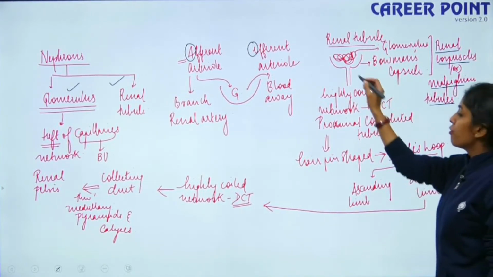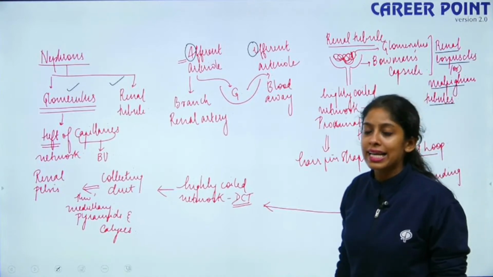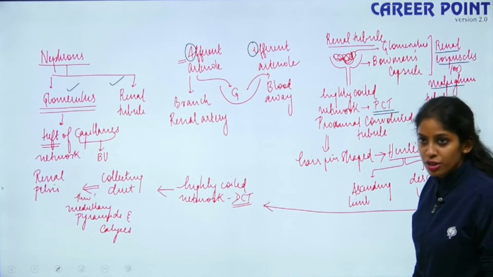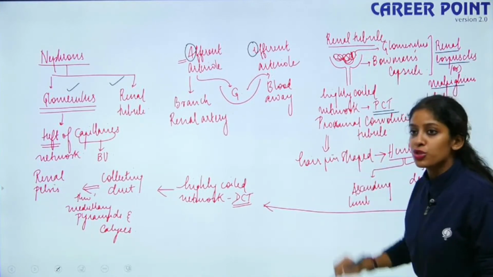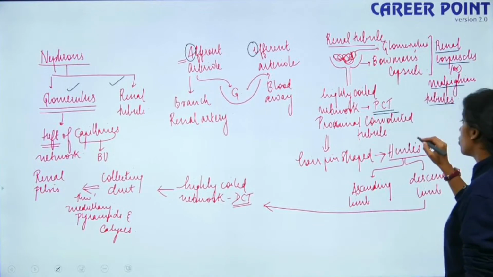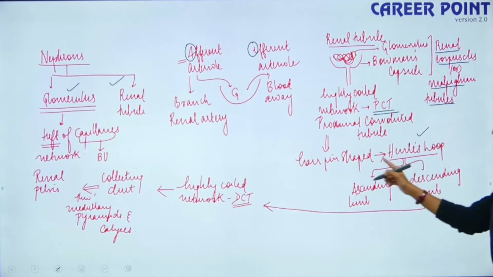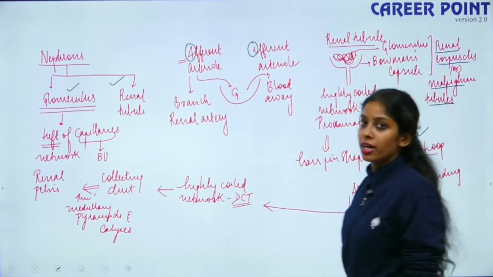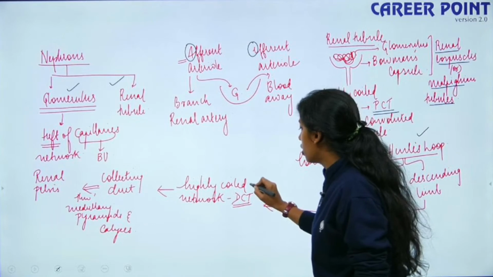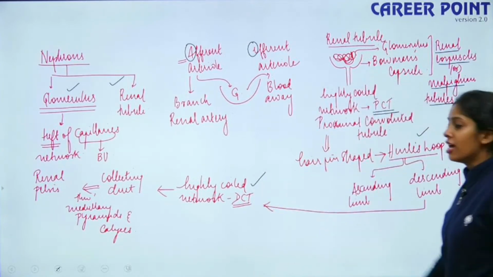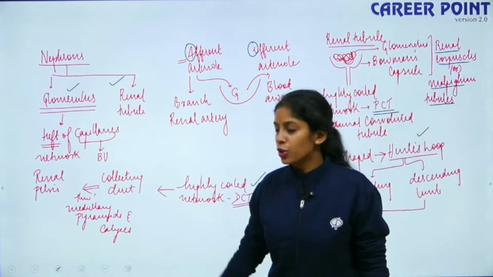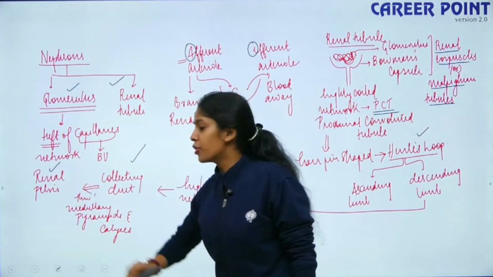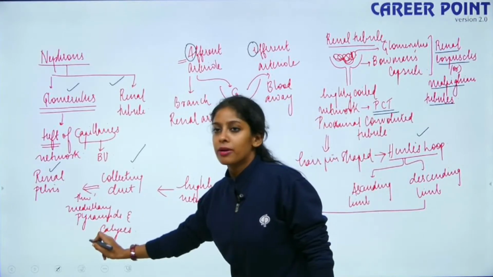From here it extends to form a highly convoluted structure known as the PCT, proximal convoluted tubule. This further forms the hairpin shaped structure, the Henle's loop, which has an ascending limb and a descending limb. The descending limb further coils to form the DCT. The DCT opens into a straight tube, your collecting duct, which finally opens into your renal pelvis through the medullary pyramids and calyxes.